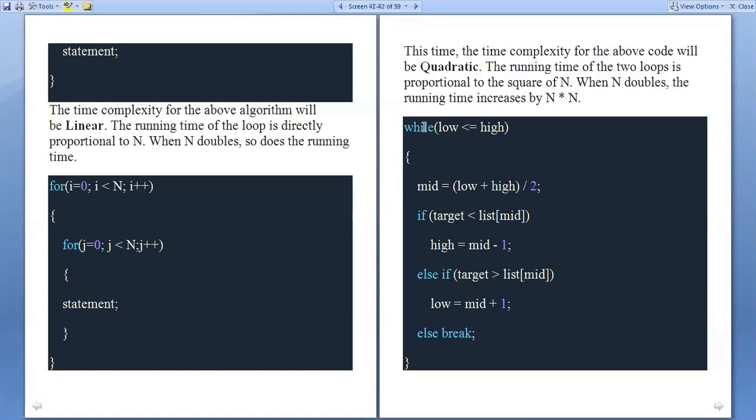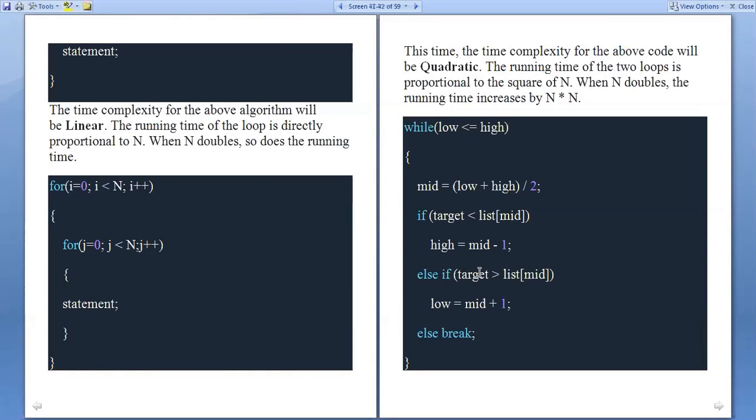Now see this while loop, we are checking the condition low is less than or equal to high. Mid is low plus high by 2, because you want to find the middle element in the array. If target is less than list of mid, then high equal to mid minus 1.